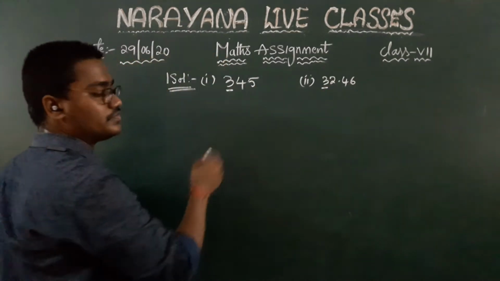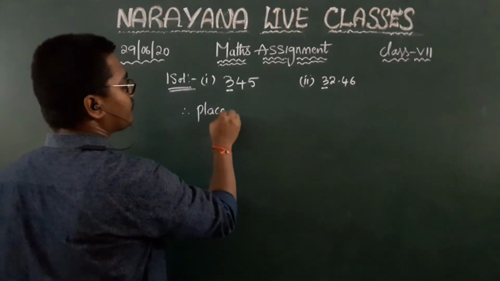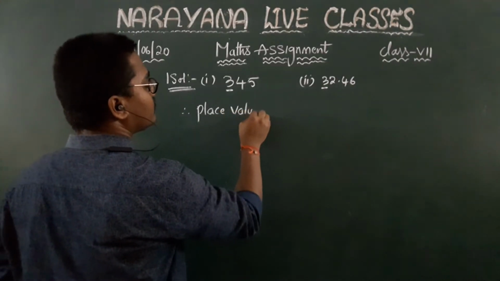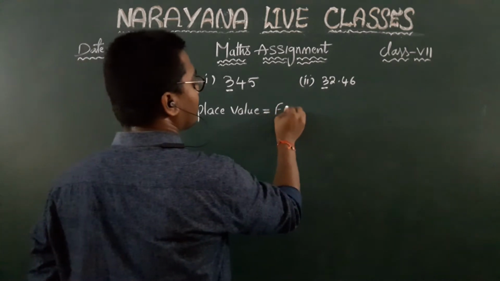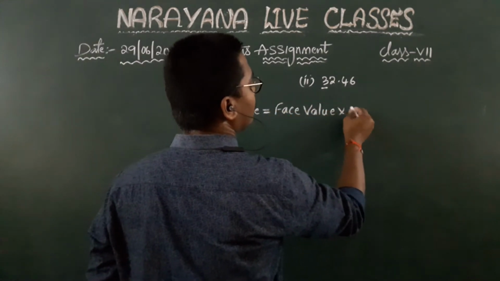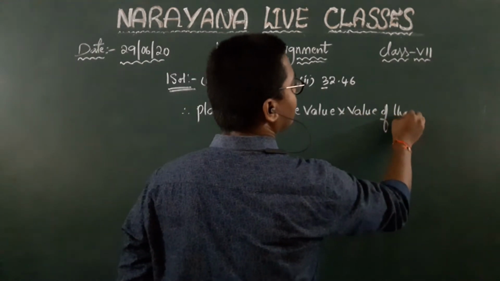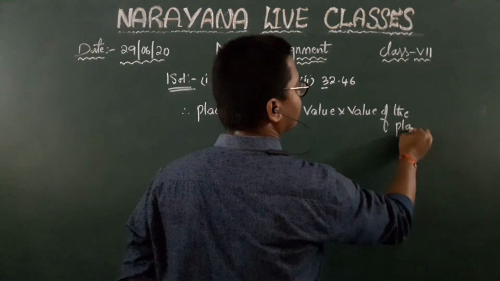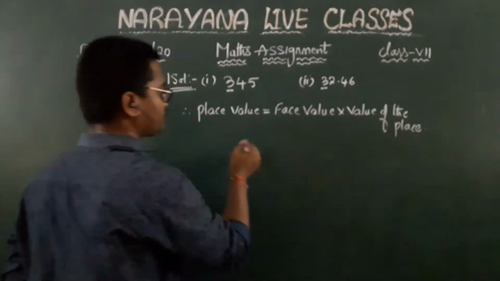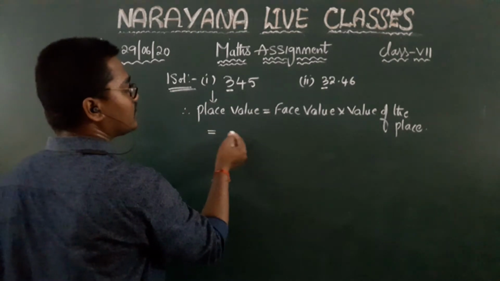So as we know that place value is equal to face value into value of the place. Yes or no, children? So when you come across the first question over here, place value is equal to face value.